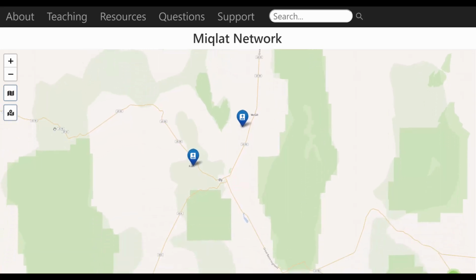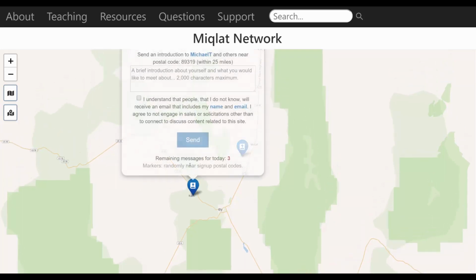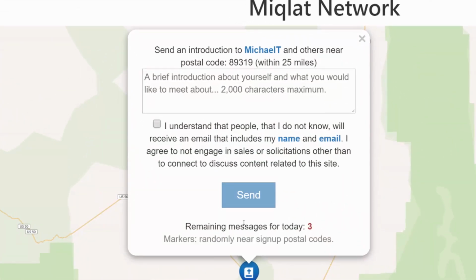Now let's contact one of these people. I'm going to pick the bottom one, and I'll click on the blue pin. Now we need to talk about what's in this box a little bit. You'll notice that when we do this, we learn the person's first name. This example is Michael T. So first name and last initial, and of course the zip code. And then we get this little note about within 25 miles. That's it. There's no visible email address.